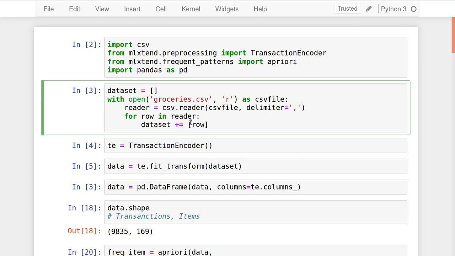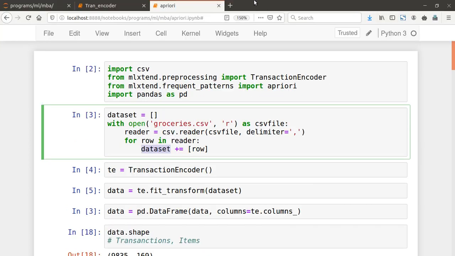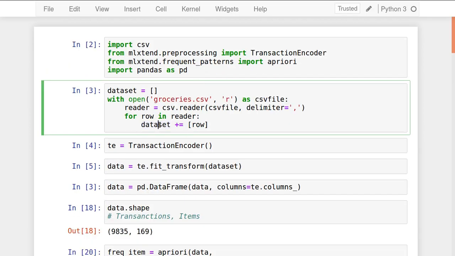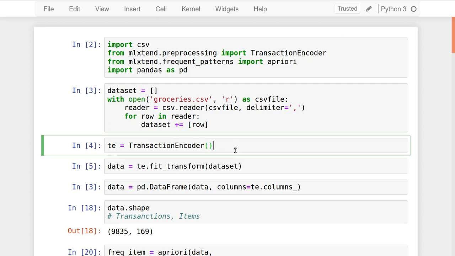From that reader we are going to read the file line by line. So the first line I am reading in row, then the second line in row, then the next line, and the next, in this way. The transactions will be generated in the data set something like this: first row, second row, third row, and they are stored in this data set in list of list format. So that is how I formed the transactions. While using pandas we can read it, but it will show NaN values, not available values. I don't want that. I need to pre-process and then convert it. If I want to avoid that, I'll make use of this CSV method.